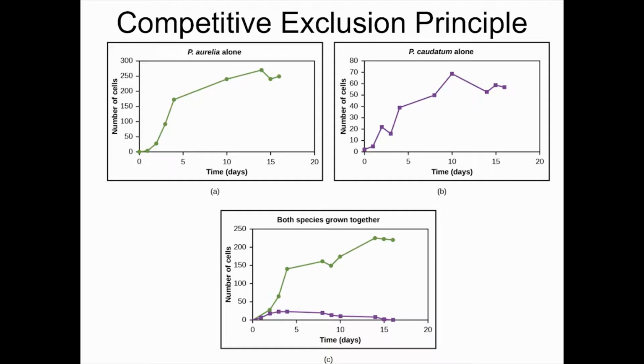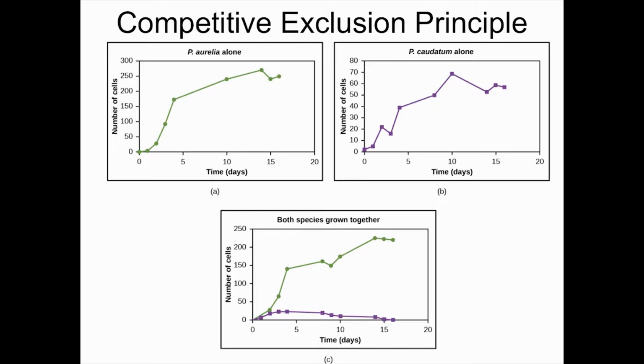Here you see a classic example of competitive exclusion between two species of Paramecium, P. aurelia and P. caudatum. Note that when the two species live apart, they both thrive individually. However, when they're living together, P. aurelia has a higher growth rate than P. caudatum. This is likely due to P. aurelia being better able to utilize available food sources than P. caudatum. Because P. aurelia can get adequate food supplies, its population can grow and thrive in the presence of P. caudatum, but P. caudatum suffers.